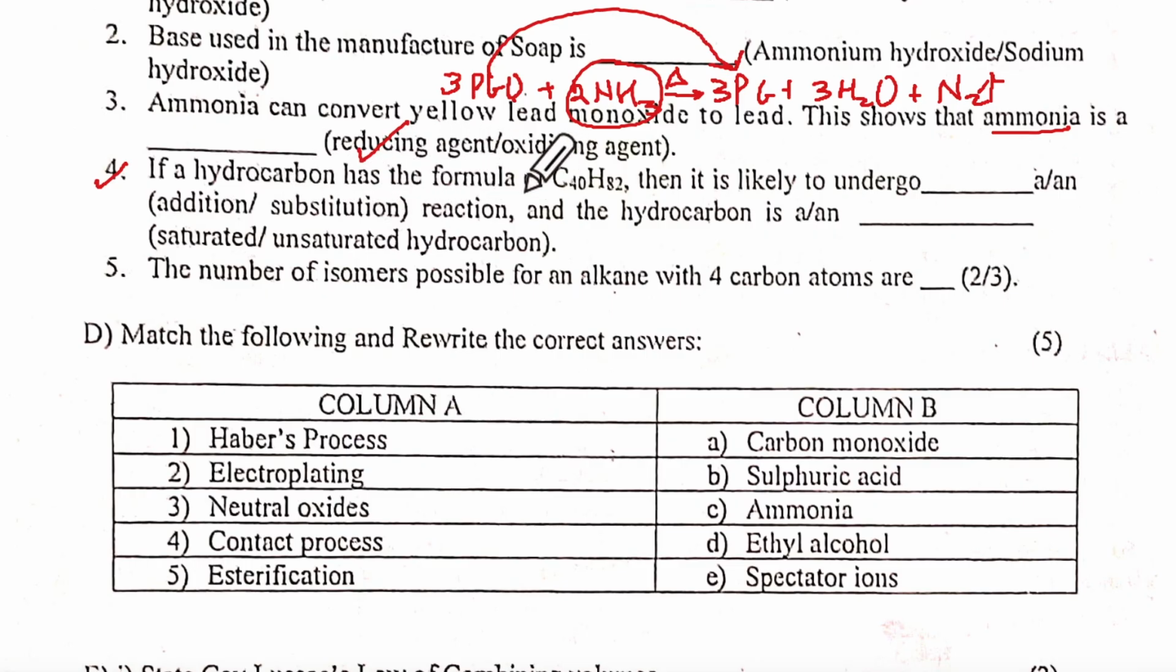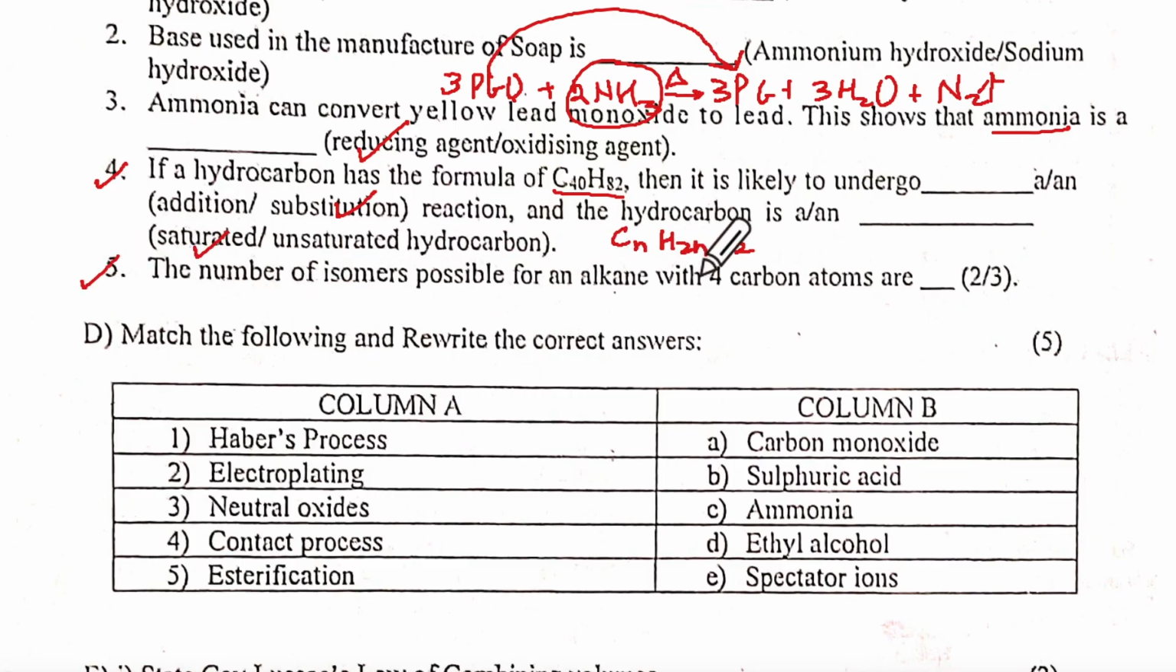If the hydrocarbon has this formula, what is it? It is CnH2n plus 2, no? Plus 2 means it is alkane. That means all single bonds. So it will undergo which reaction? Substitution. And the hydrocarbon is saturated because of single bonds. Understanding?